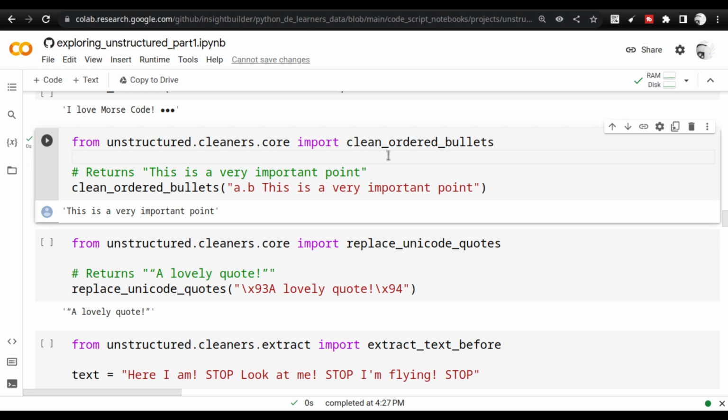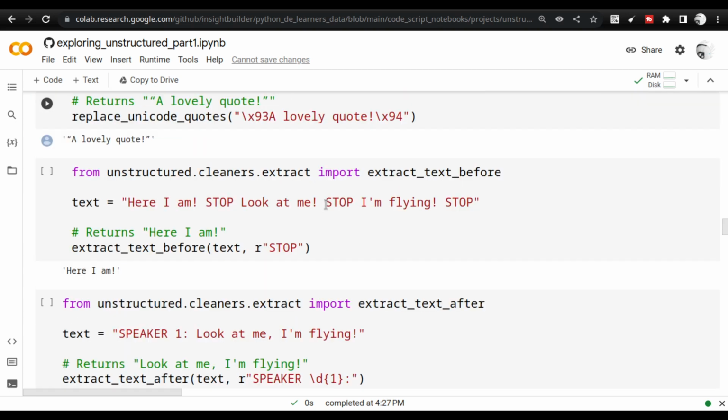And it is really fast, guys. All you have to give to learn the unstructured library is less than 3 hours. So you don't need to spend a lot of time. But yeah, you have to practice. As I always say, practicing is more important. You can go through all these steps.